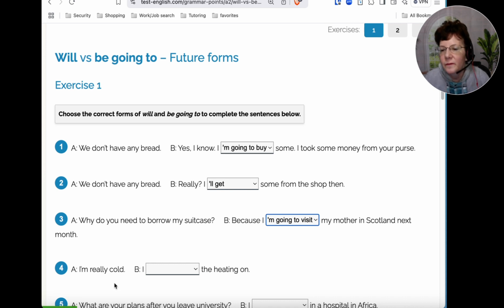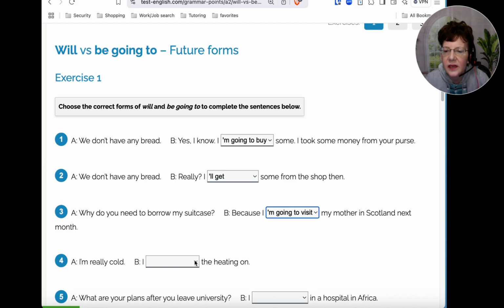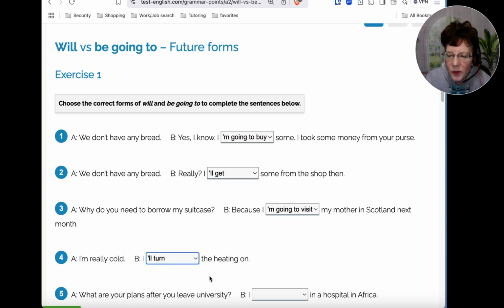Okay, so number four, I'm really cold. So we have the heating on. Am going to turn, I'll turn, or I going to turn. So which is correct? Okay, so this would probably be an instant decision. So if you chose I'll turn, that would be the correct one.